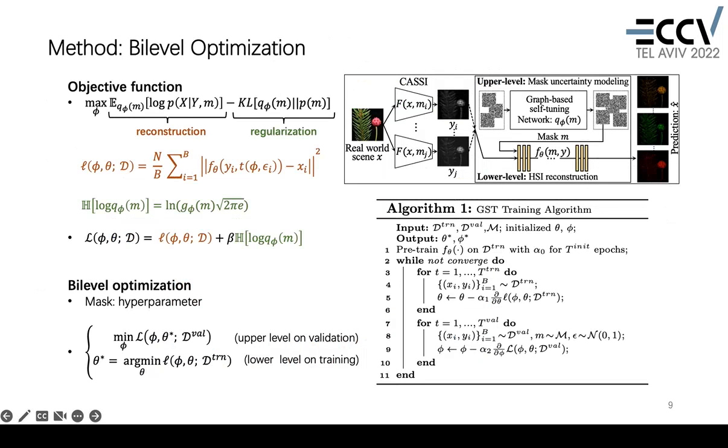Since we treat the mask as a hyperparameter, it would be better to use a bilevel optimization procedure rather than a single level one, considering a hyperparameter optimization of the mask distribution.